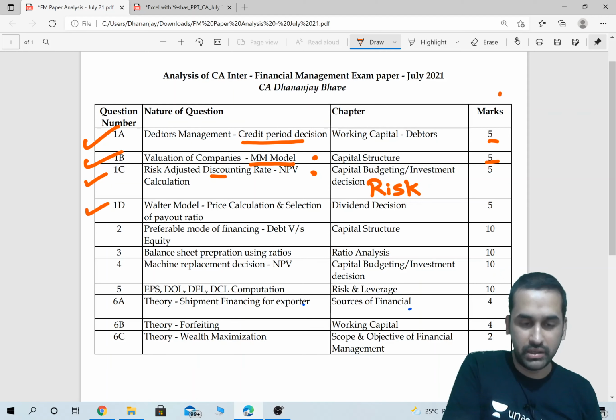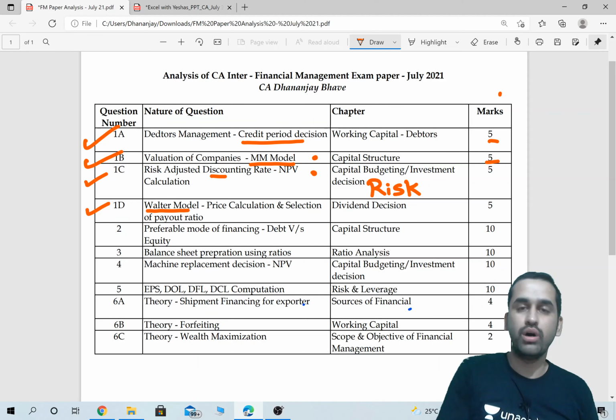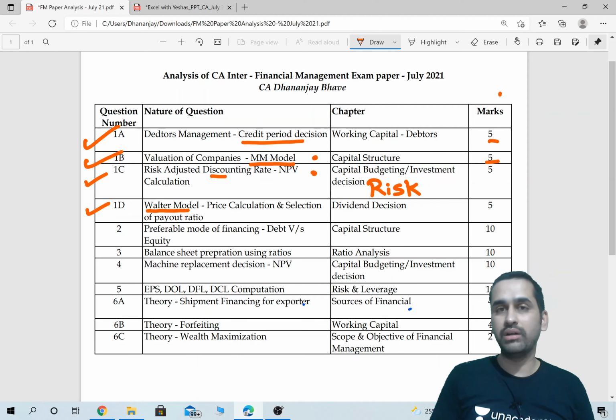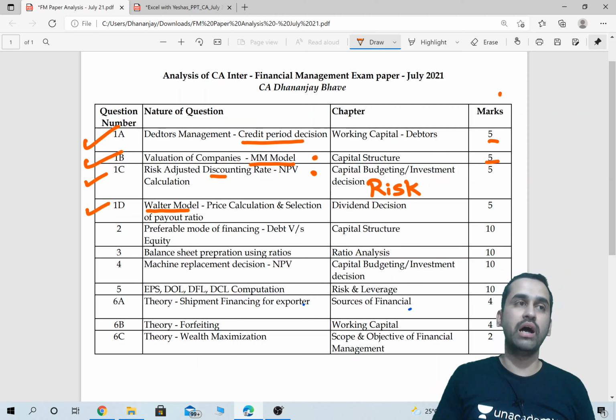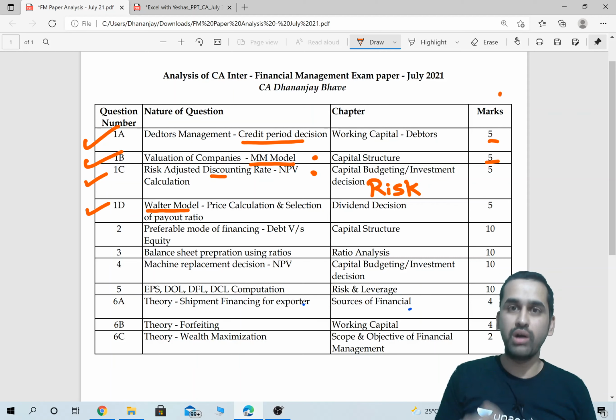Question number 1D, as always, they have again asked one question on the Walter model. One day before the exam, I had conducted 6 hours of marathon revision, and in that session I had specifically told everyone to at least do the Walter and Gordon models, if not anything else, in the dividend decision topic.